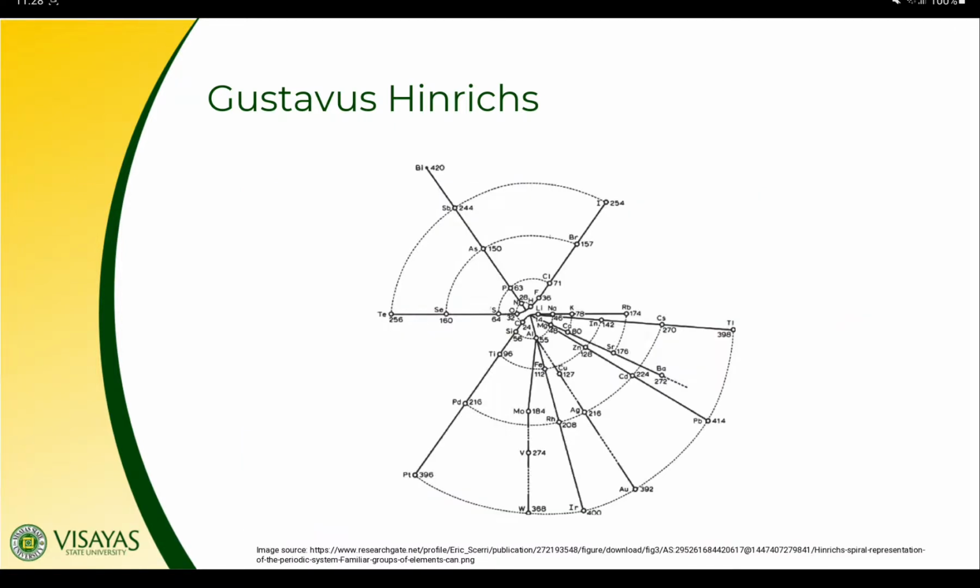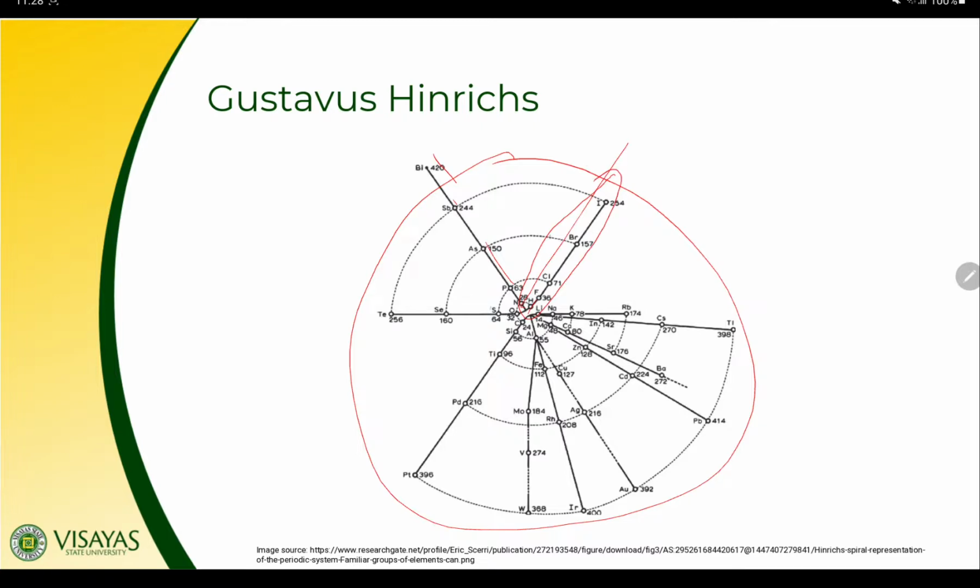So here is an example of Hinrichs' periodic system with the elements in a bicycle wheel form. The system looks like a bicycle wheel with the groups of elements displayed as spokes. So these are the spokes, the vertical lines here. As you can see, we have our halogens, for example. This is one group. Another group here, we have our alkali metals: lithium, sodium, potassium, and rubidium.